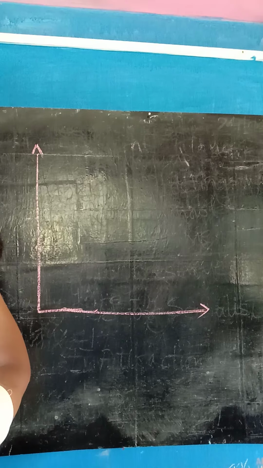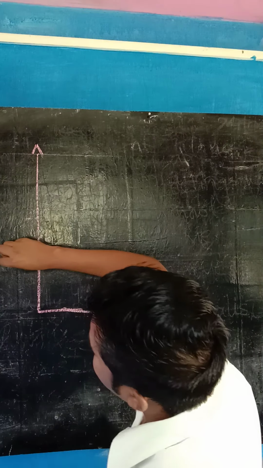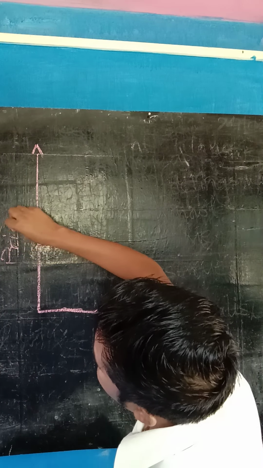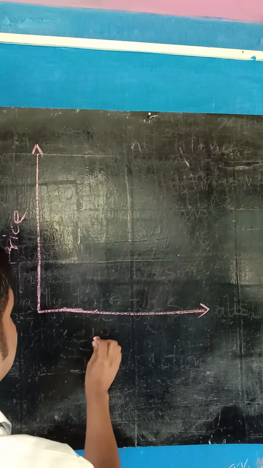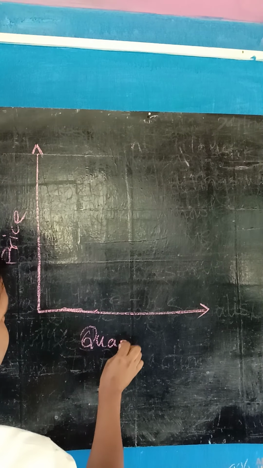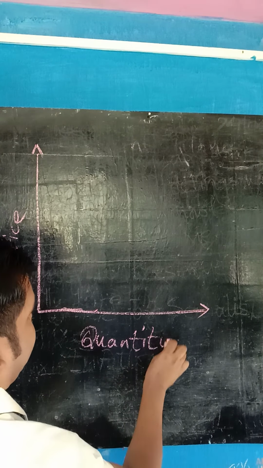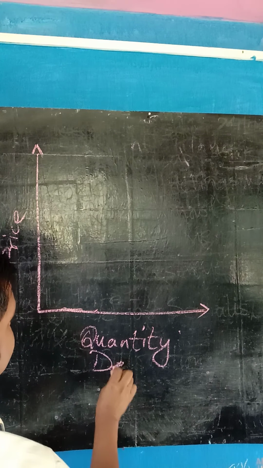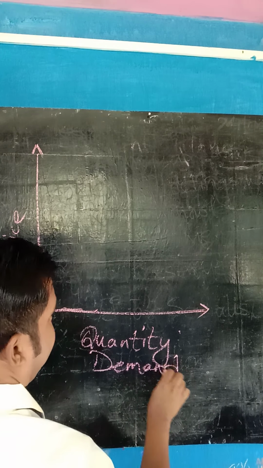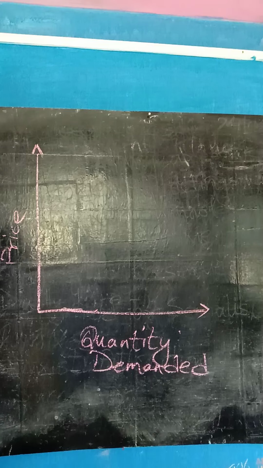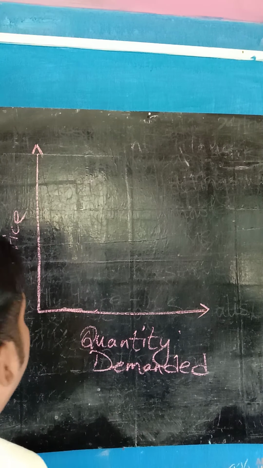Here is the price and here is quantity demanded.